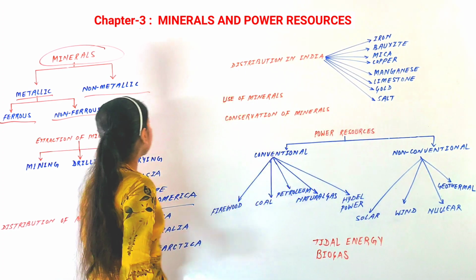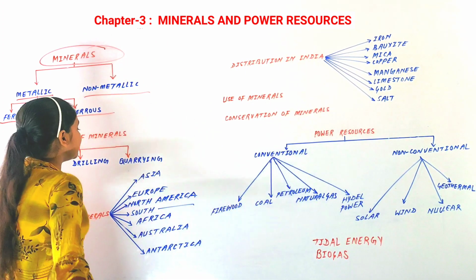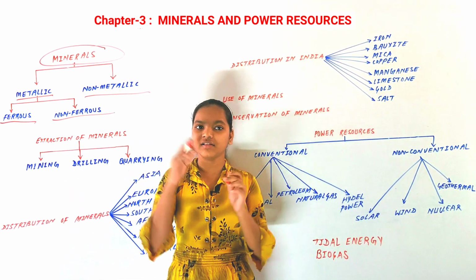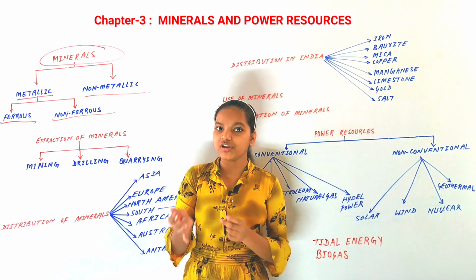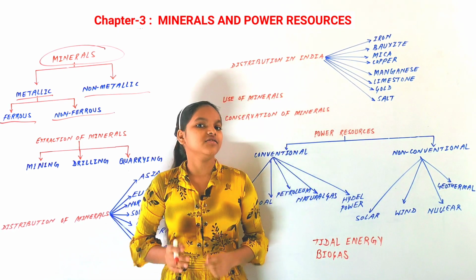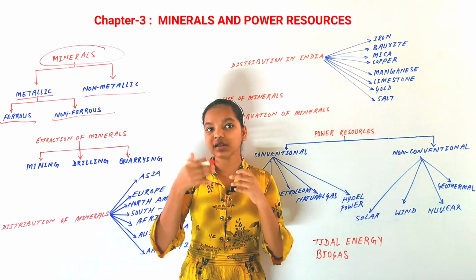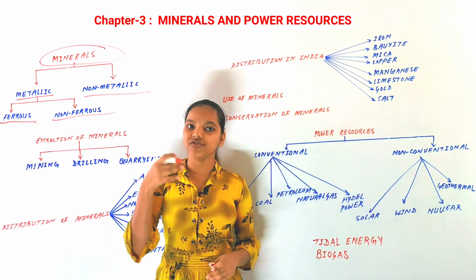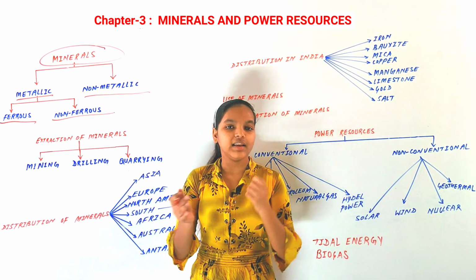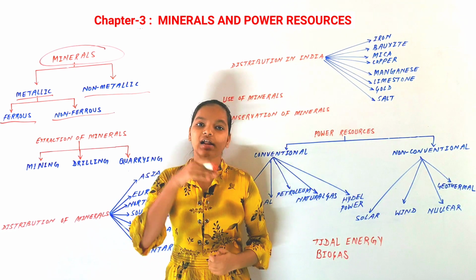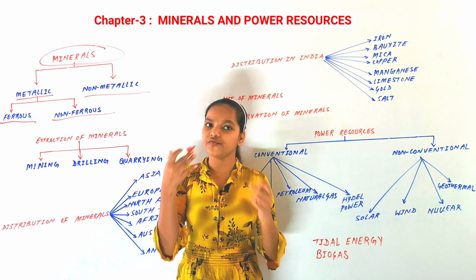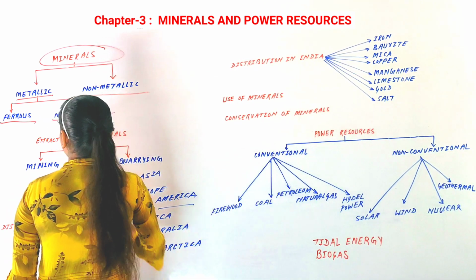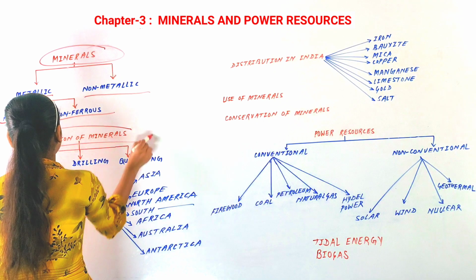The next classification of minerals is non-metallic minerals. Non-metallic minerals don't have any metal in them, like coal and petroleum, so we classify them as non-metallic minerals. So minerals can be classified into two types, metallic and non-metallic, and within metallic we can classify them into ferrous and non-ferrous minerals. Now we will discuss the extraction of minerals.